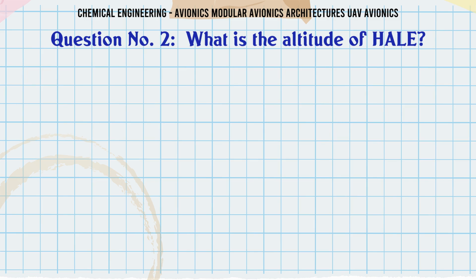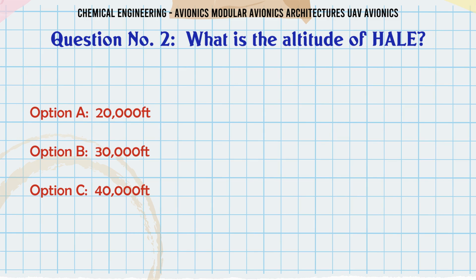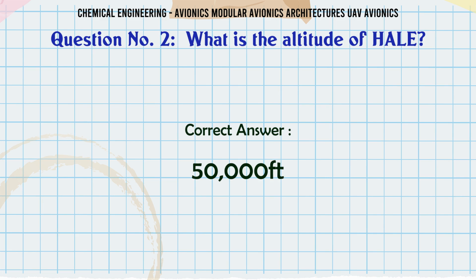What is the altitude of HALE? A 20,000 feet, B 30,000 feet, C 40,000 feet, D 50,000 feet. The correct answer is 50,000 feet.